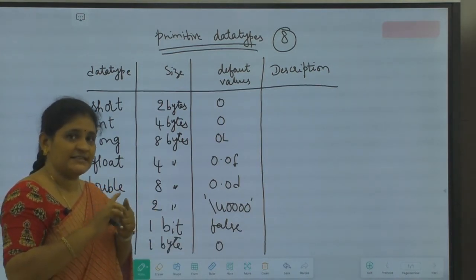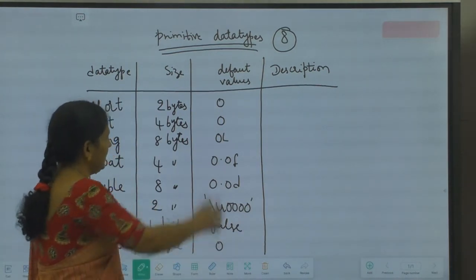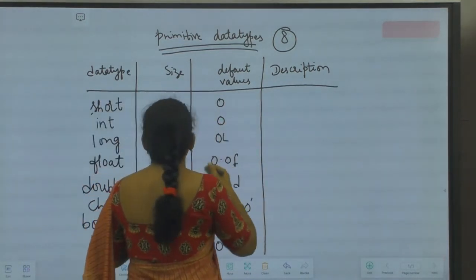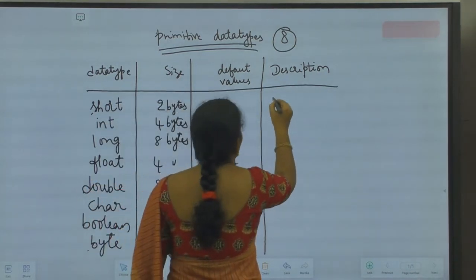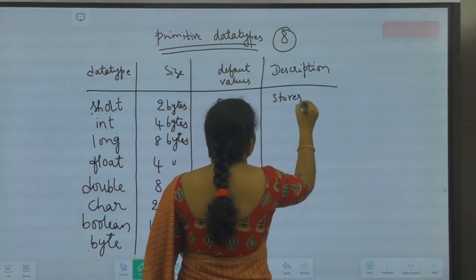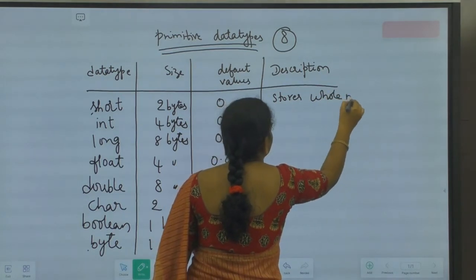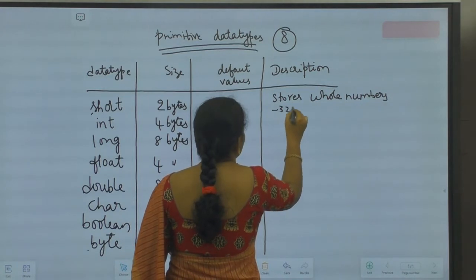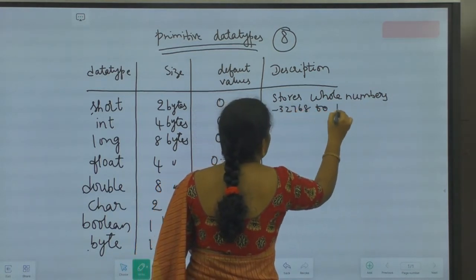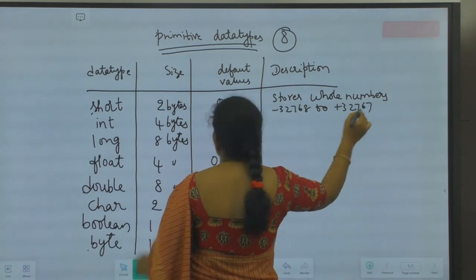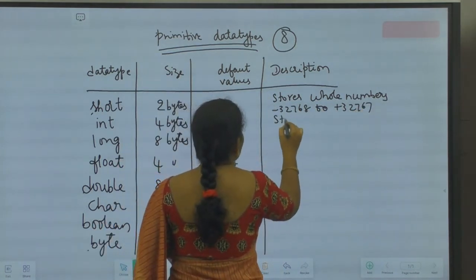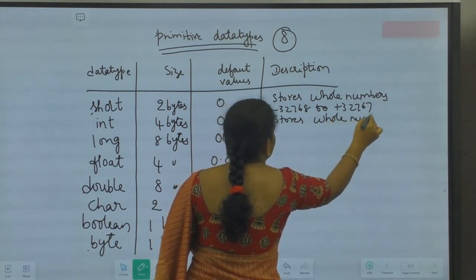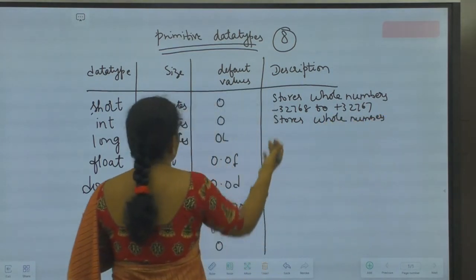Data type specifies the size as well as type of values. Okay, these are the default values. Coming to the description part, in short we can store whole numbers. We know what whole numbers are. The range is minus 32,768 to plus 32,767. And int also stores whole numbers, but the range will be a little different, more than this range.